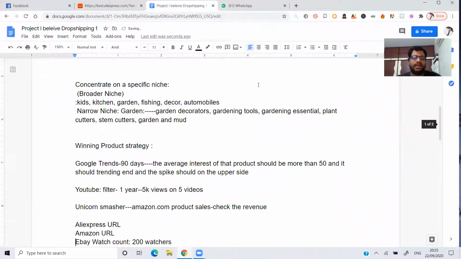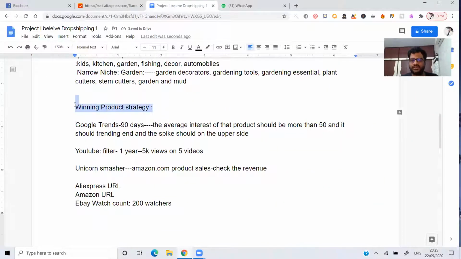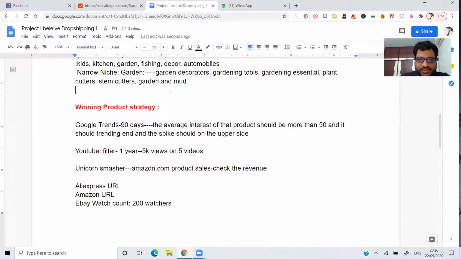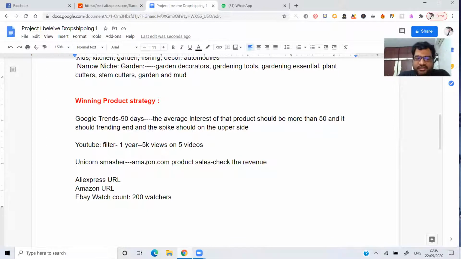Now, this is how you find a winning product strategy, guys. This is only one method I'm showing you right now. After you are comfortable with this, I'll go ahead with showing the other method as well. So, Google Trends, 90 days. The average interest of the particular product should be more than 50, it should be on the trending end, and the spike should be on the upper side. YouTube, use a filter, 1 year, 5K views on that particular video on 5 videos. And after that, use Unicorn Smasher, and then YouTube. After that, you use a particular software from eBay, that is eBay Watch Count. I'm going to show you that as well today. So basically, this is what you need to do.